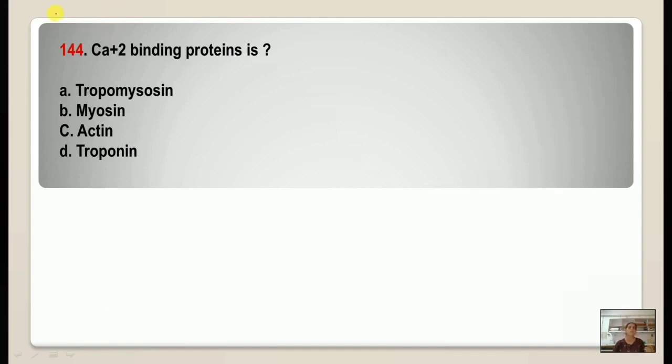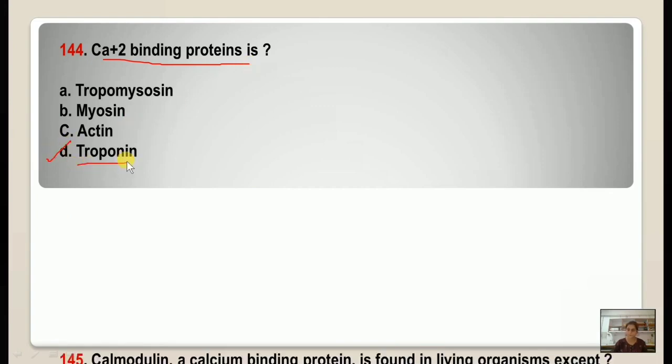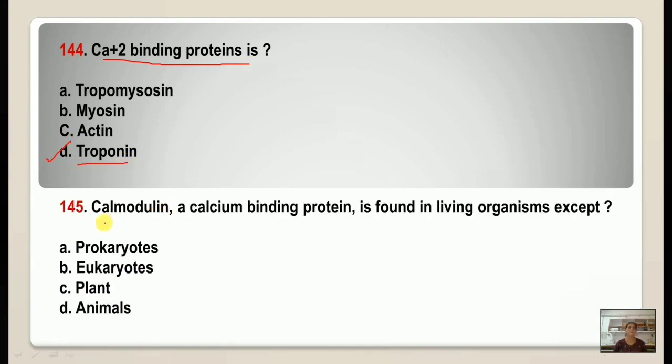144. Calcium binding proteins are the troponin. Number 145. Calmodulin, a calcium binding protein, is found in living organisms except, so it is not found in case of prokaryotes. Rest all it is found, that is eukaryotes, plants and animals.